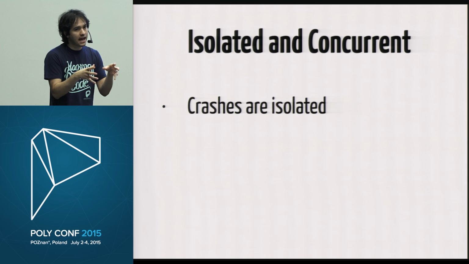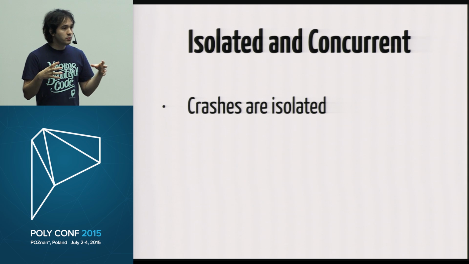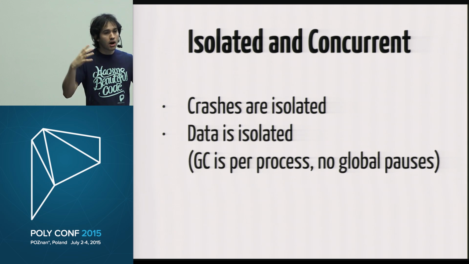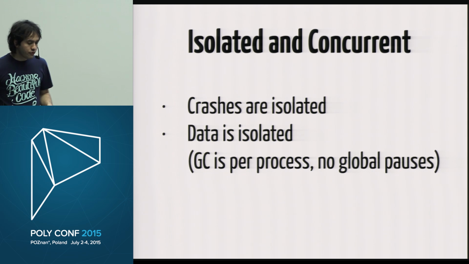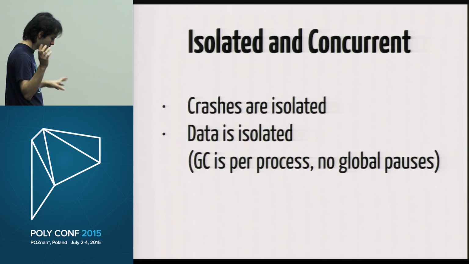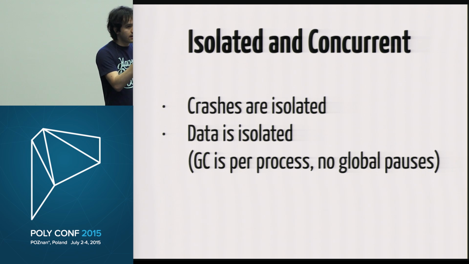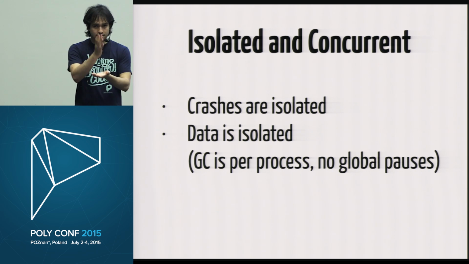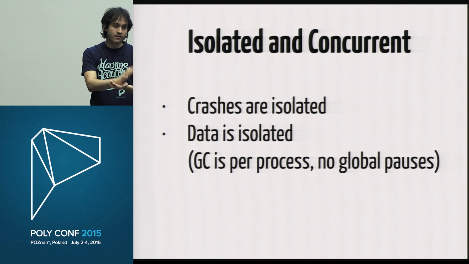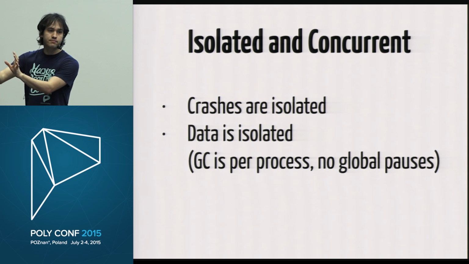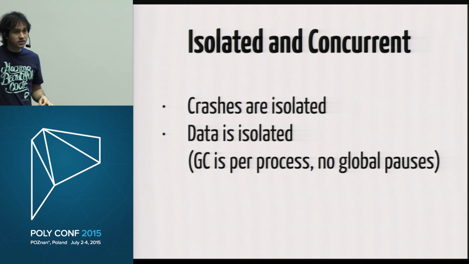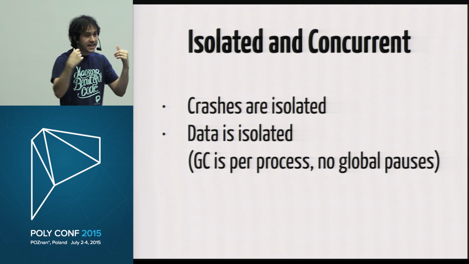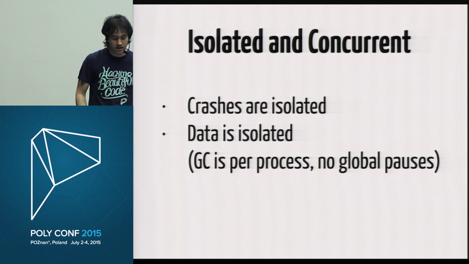Each of those processes has its own data, which means that we don't need a global garbage collection pause that pauses everything. So if we use Java, Ruby, Python, whatever, you can build an application that has a very good response time on average, but when you go to the 99th percentile, to the end of the curve, you have users waiting a lot, and those are the unfortunate users that kick the garbage collector. And then they need to wait for the garbage collector.